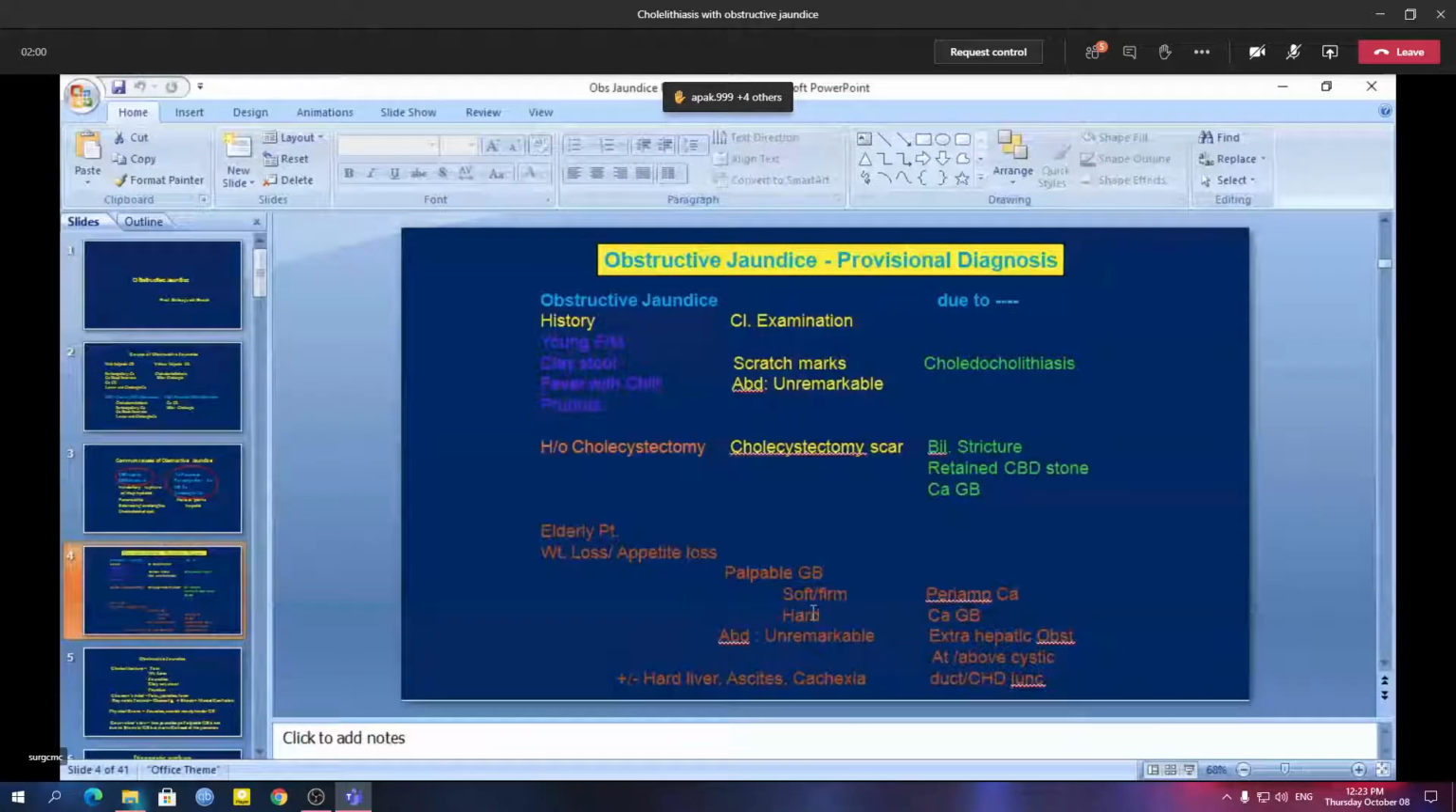Sometimes the presentation is obstructive jaundice with a very hard liver, with ascites, with cachexia. These are all features of advanced disease or malignant obstructive jaundice. So keeping this in mind, we will be able to make a clinical diagnosis for a case of obstructive jaundice.